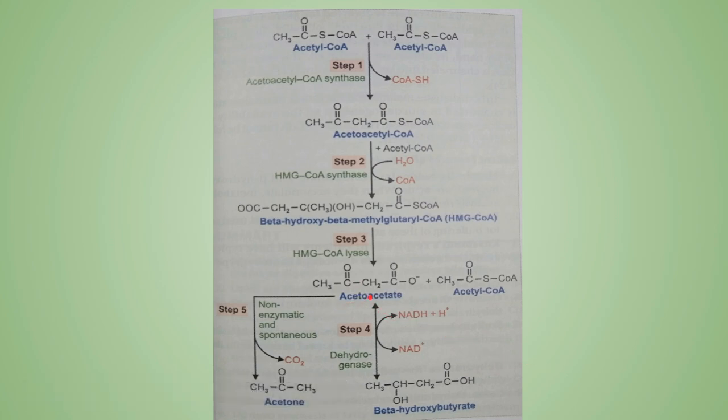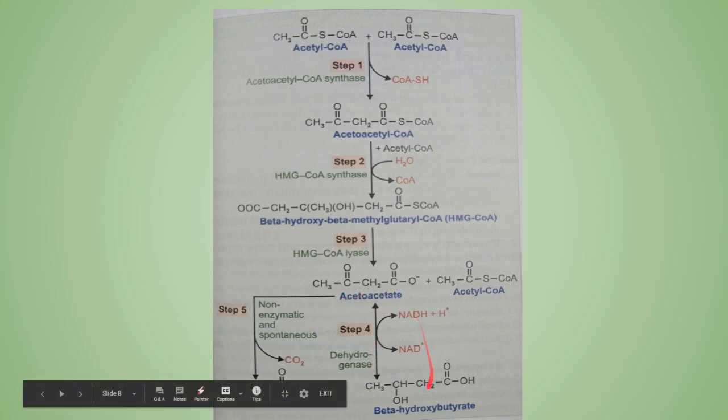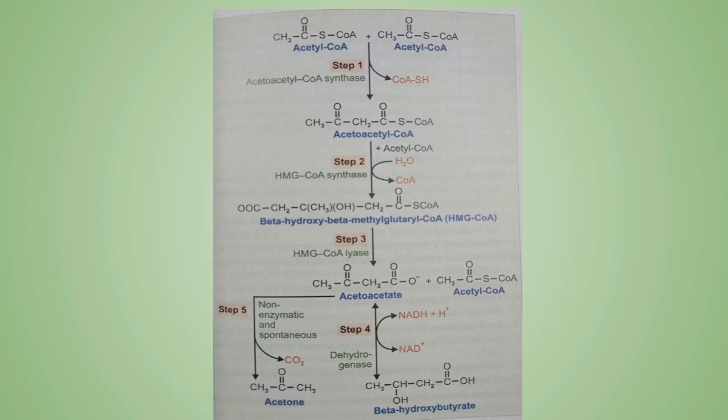And this acetoacetate in step 4 undergoes a reduction process and forms beta-hydroxybutyrate, which is a secondary ketone body. The ratio of acetoacetate and beta-hydroxybutyrate is determined by the NAD and NADH ratio. If the NAD is more, acetoacetate is more. If the NADH is more, beta-hydroxybutyrate is more. Another pathway is in step 5, where acetoacetate undergoes a non-enzymatic, spontaneous decarboxylation process and forms another secondary ketone body, known as acetone.